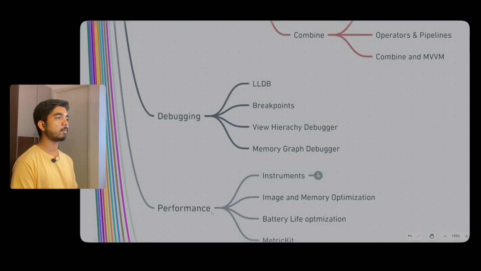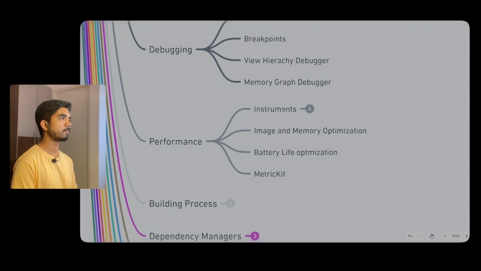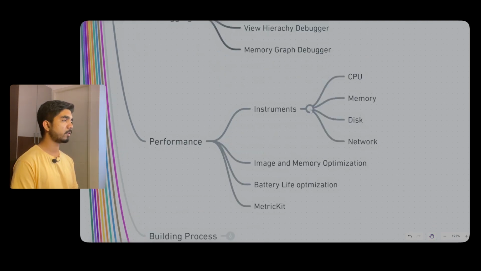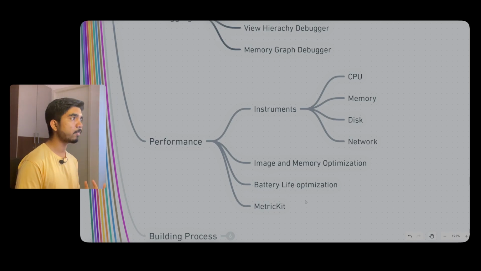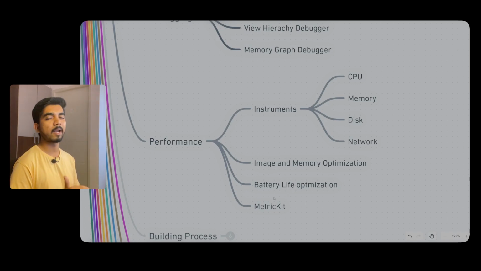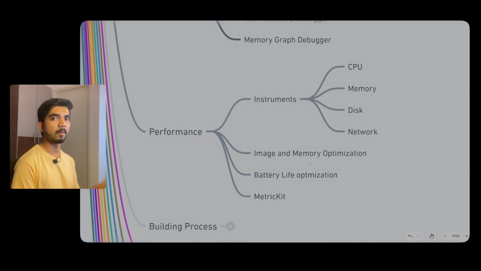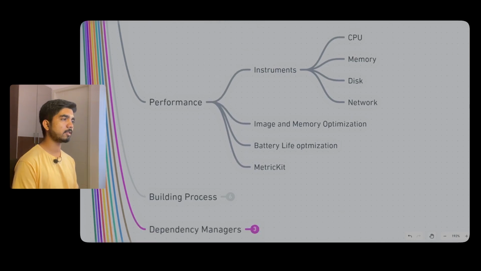Then comes performance. Performance is a measure of a thing, and everyone should focus on this. Here we have Instruments. In Instruments, you can visualize how the CPU is used, memory and disk consumption, networking. You can also visualize which thread is taking more, which thread is using less. So everything you can visualize here in Instruments. Then we have image and memory optimization, battery life optimization, and MetricKit. The apps developed by Apple have good battery life optimization, and that is through this performance management. So they do amazing battery life optimization.